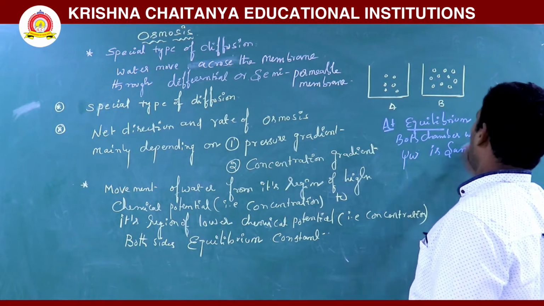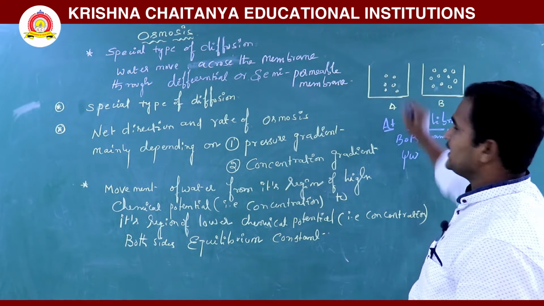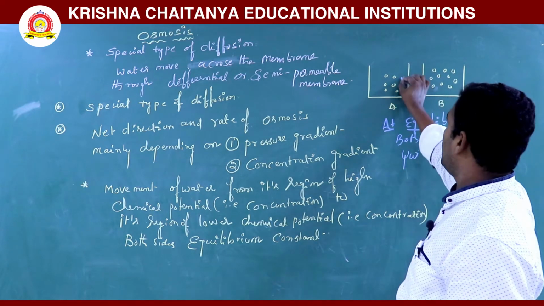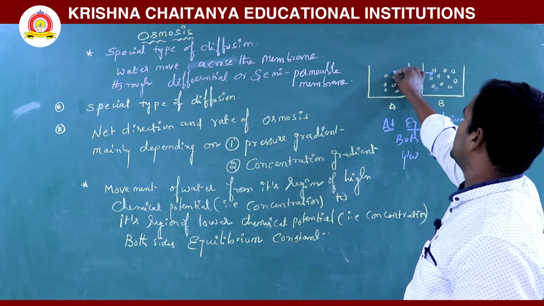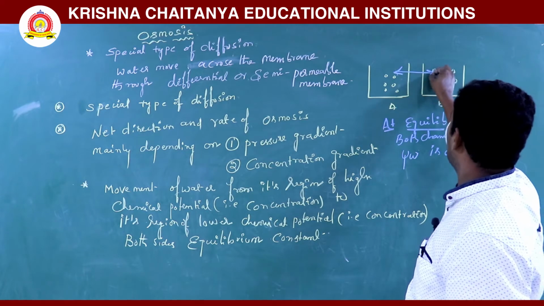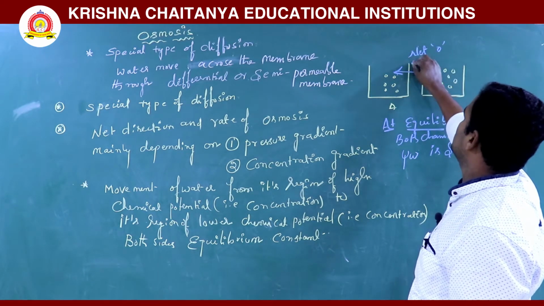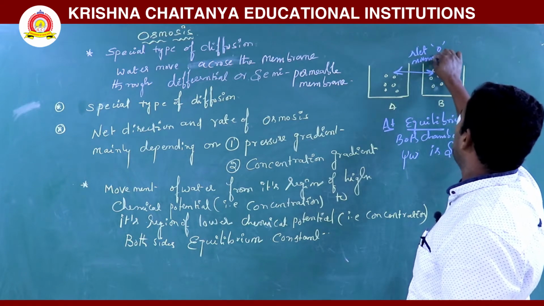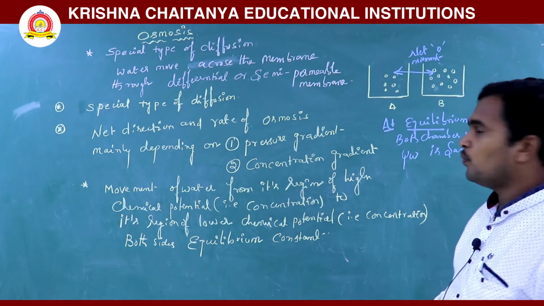See here, solute molecules are high here and fewer here. So now where is the water moving? When both sides have equal concentration, the net movement is zero. When net movement is zero, equilibrium is constant on both sides.